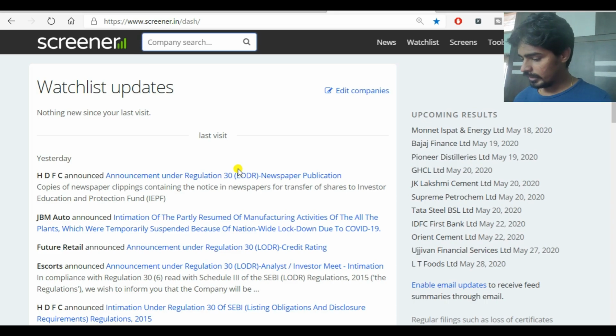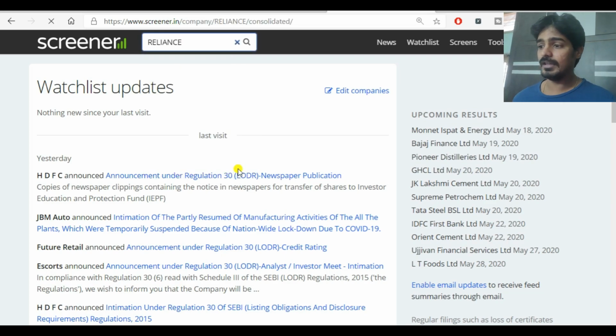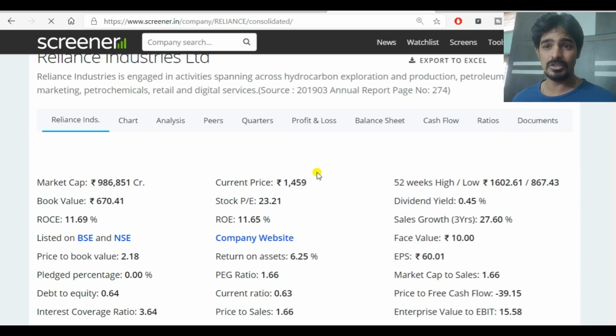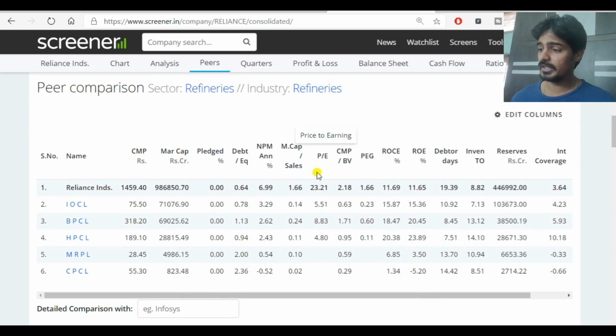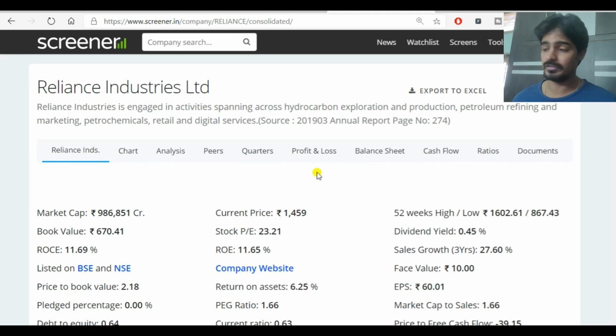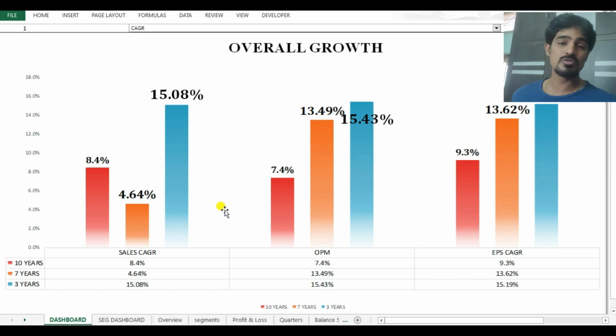Get into screener.in, and if you're looking for Reliance Industries, just get into Reliance Industries. If you want all this balance sheet, whatever they have provided on the website, they have also given a beautiful opportunity to transform all this into an Excel sheet. What you need to do is export into an Excel sheet, by which this Excel sheet will convert all these numbers into charts. You will get a plain one, only the numbers, but what I get is a different thing. I'll directly switch to this instead of opening it, and this is what I get.